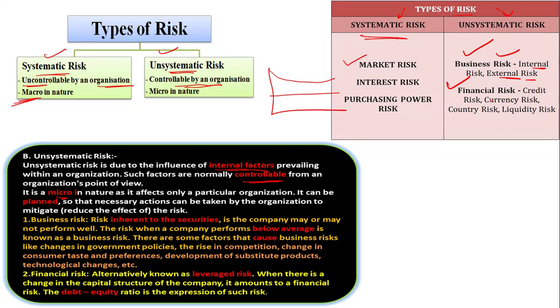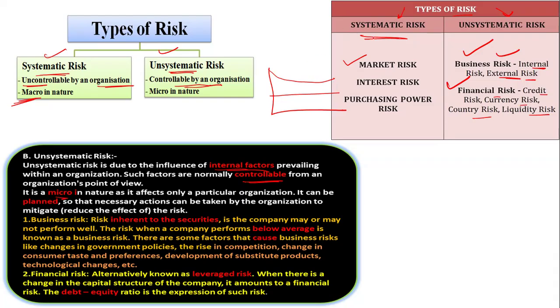Finance risks include credit risk, currency risk, country risk, and liquidity risk. In currency risk, there is a possibility that the value of the currency will increase or decrease, so there will be inflation or deflation. This is an unsystematic risk, macro in nature, and an organization can control this kind of risk.